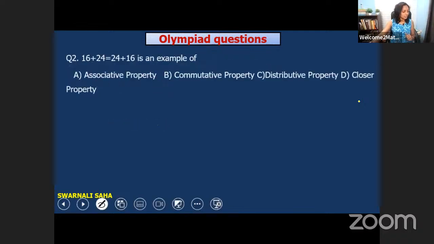So let's solve one more question. Question number 2. Question number 2 is 16 plus 24 is equal to 24 plus 16. Is an example of which property? Associative, commutative, distributive, or closure property? Do you know which would be the answer? We have 4 options. Which would be the answer? Can you tell me? Anyone? I will give you some time. Try to solve this, then I will tell you the answer. Okay.